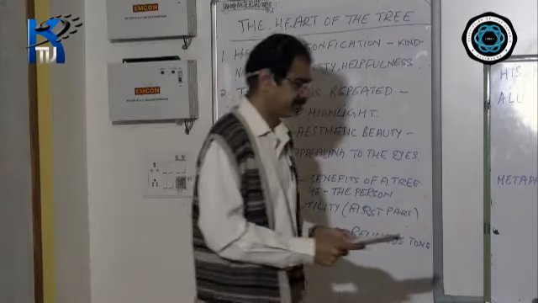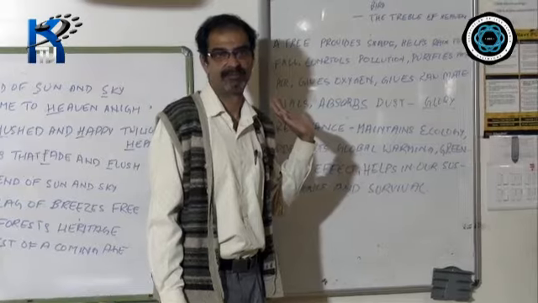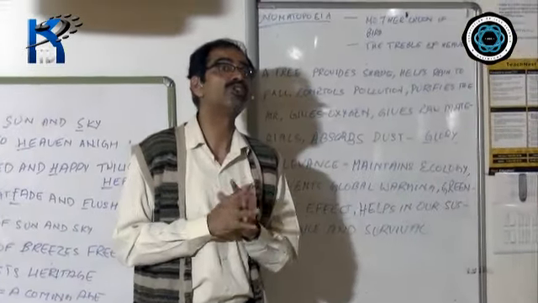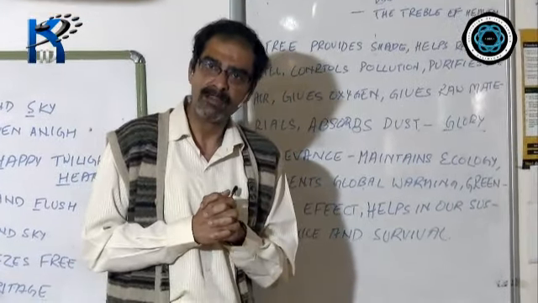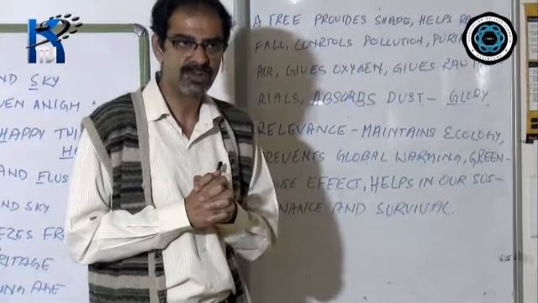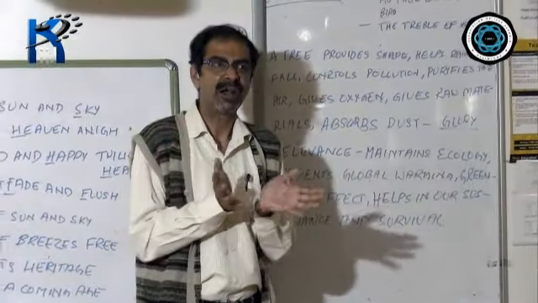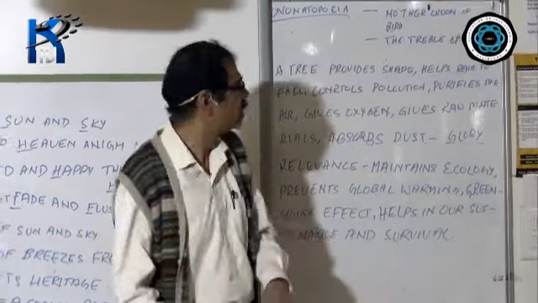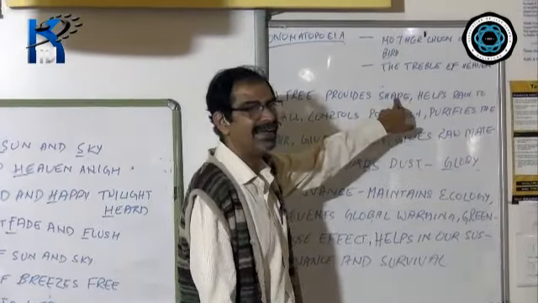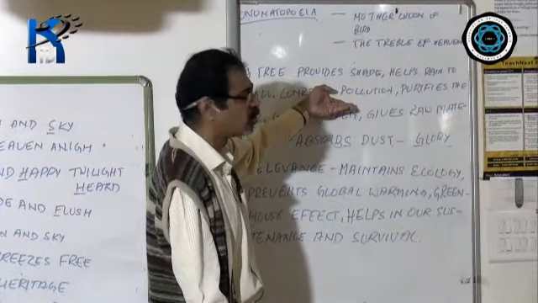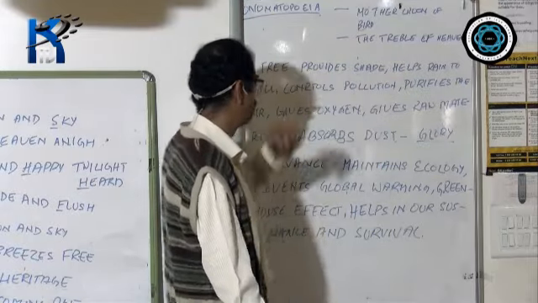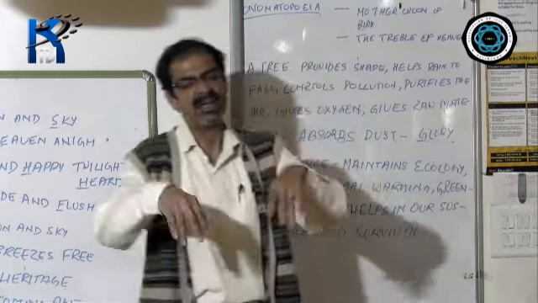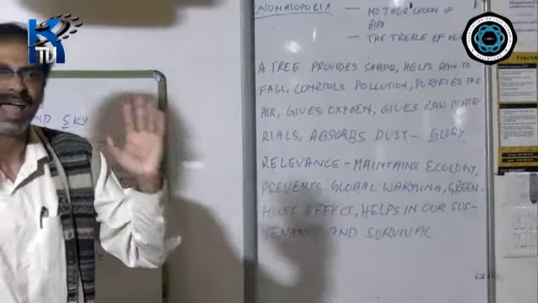And the last point. Remember, this poem was written almost 100 years back. Ecological concerns were not so important in those days. Yes, the poet is talking about the benefits of planting trees, but those benefits are the generalized benefits, like, as I have told you, providing shade, helping in rainfall, controlling pollution, purifying the air, giving us oxygen, giving us raw materials, absorbing the dust, giving us flowers, fruits, food, etc.